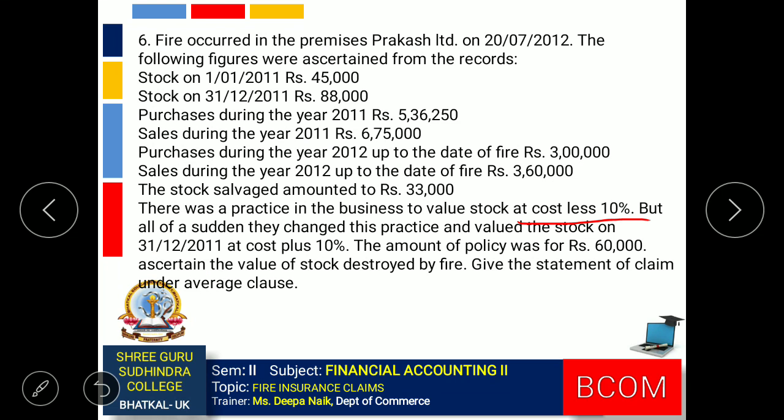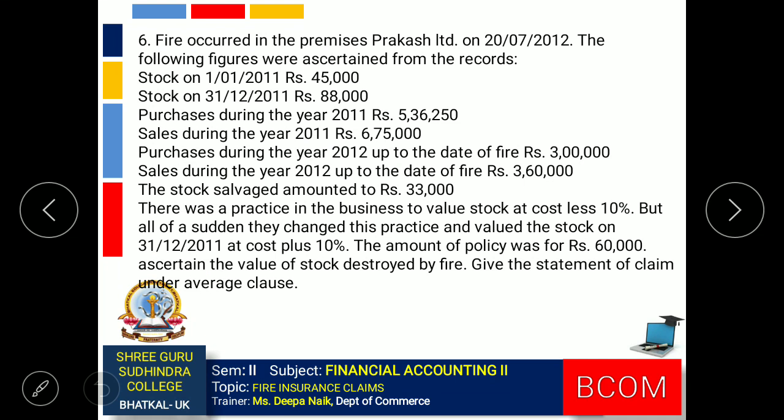So there was undervaluation. This is regarding opening stock. Then they said that suddenly they changed the practice and valued the stock on 31st December 2011 at cost plus 10%. So opening stock was undervalued by 10%, closing stock is overvalued by 10%.